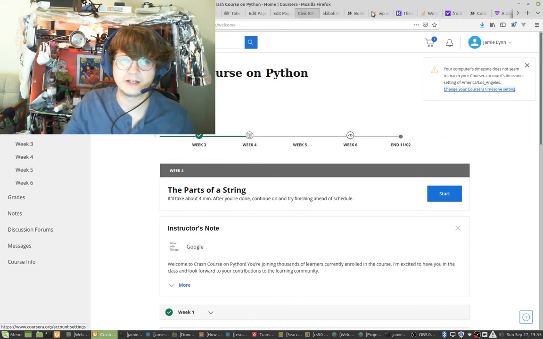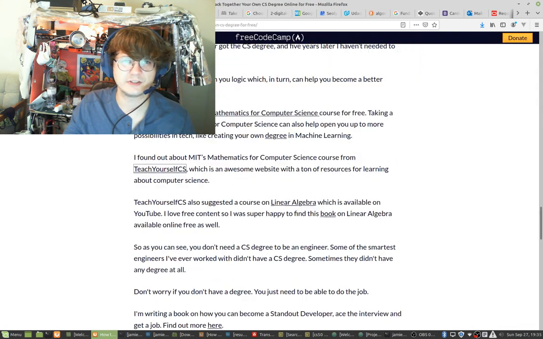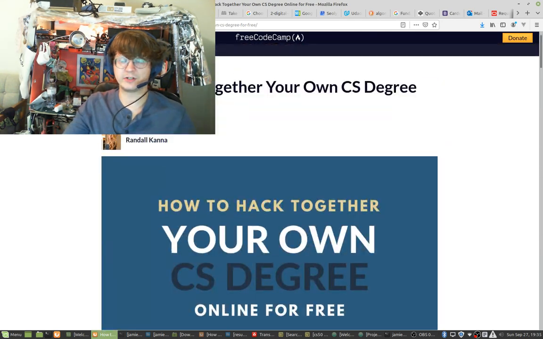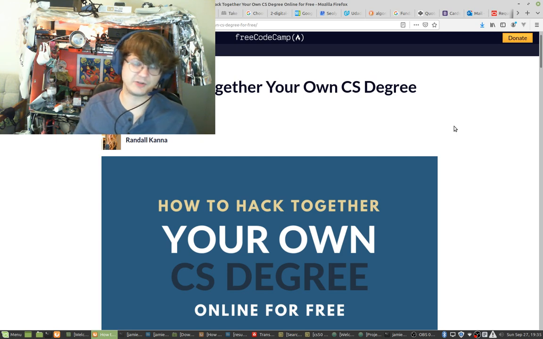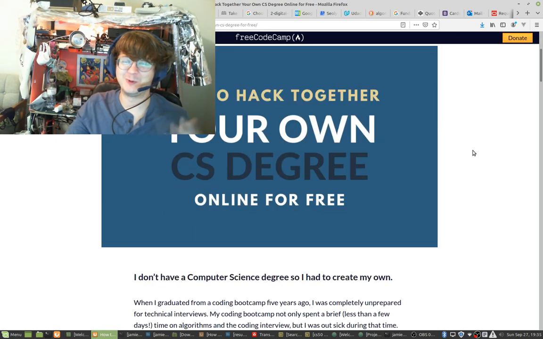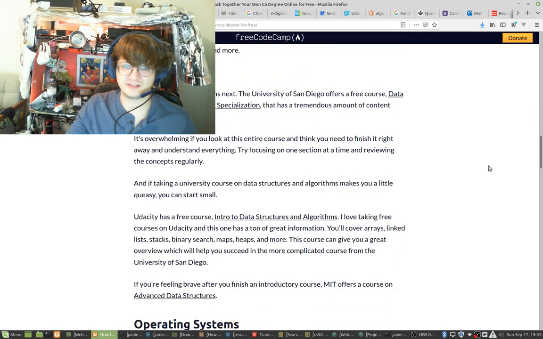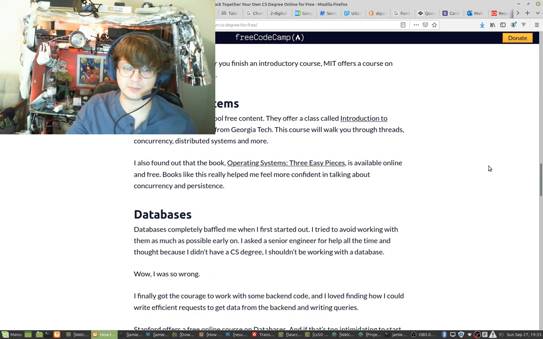I also found some other resources. Lots of books. Okay, here we go. And I'm going to link you guys to this. FreeCode Camp had an article done by Randall Kanna, How to hack together your own CS degree online for free. Now I'm going really deep. I'm really getting ahead of myself. But I found some stuff that I need to brush up on. I need to do this stuff.